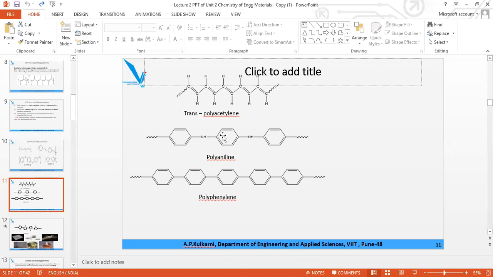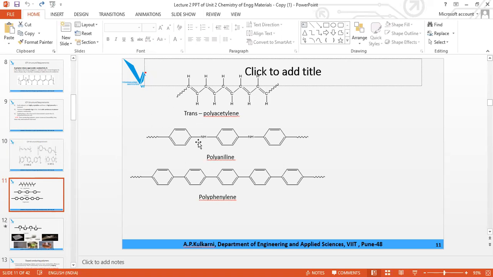Here, between the two phenyl rings, an NH group is there. It is called polyaniline. Trans polyacetylene, polyaniline, and polyphenylene. Phenylene means phenyl ring or benzene ring. So phenyl ring is there, single bond, phenyl ring, single bond, phenyl ring. So polyphenylene, then polyaniline and trans polyacetylene.